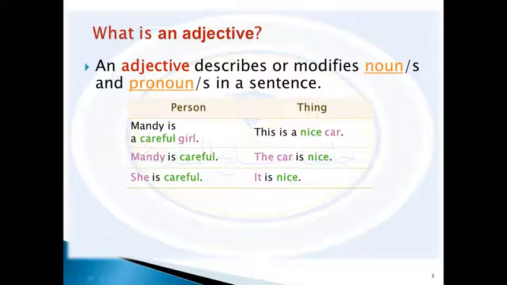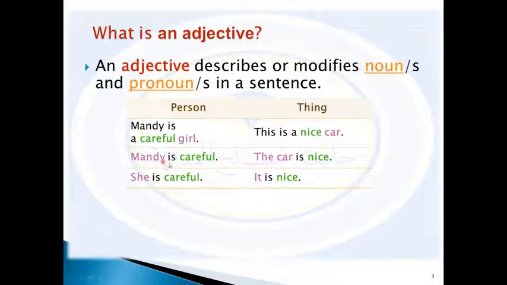Another example, Mandy is careful. Here we use the linking verb is, and after the linking verb we find the complement. So Mandy is careful. In the first one we said Mandy is a careful girl. In the first sentence, the position of the adjective is before what? Before the noun, careful and girl.